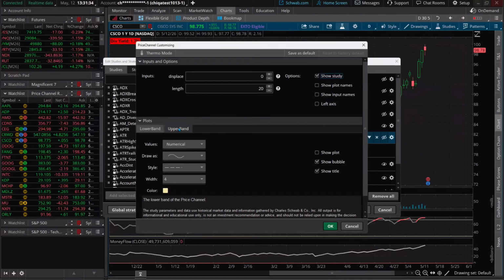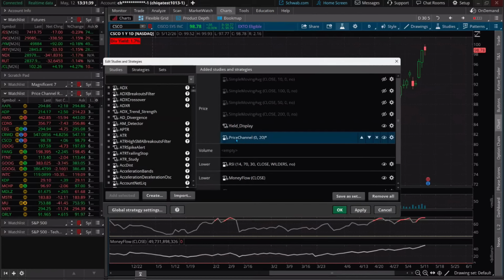All right, so there we go. Upper band, yeah, we're good to go. Here it is. So it's lit back up again, and I've got it right there.